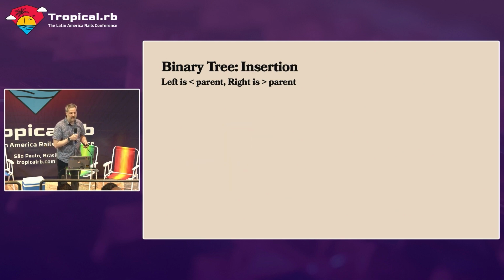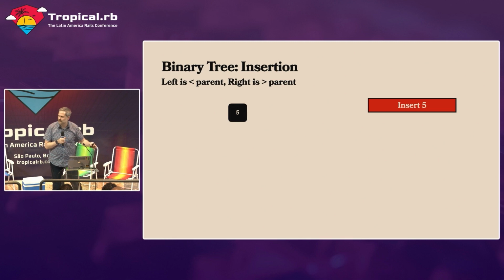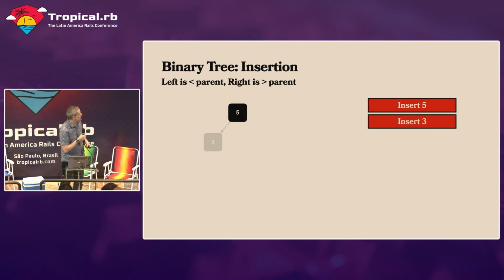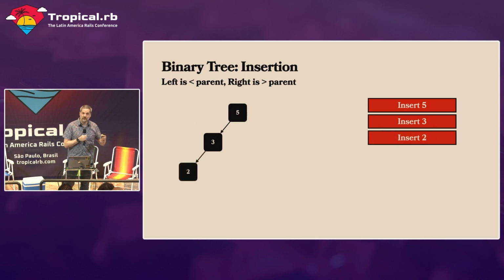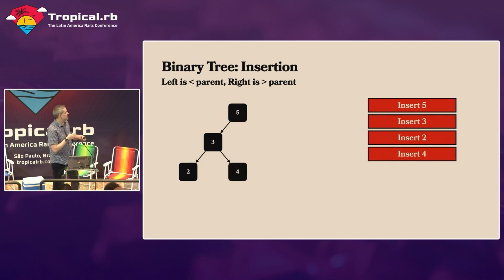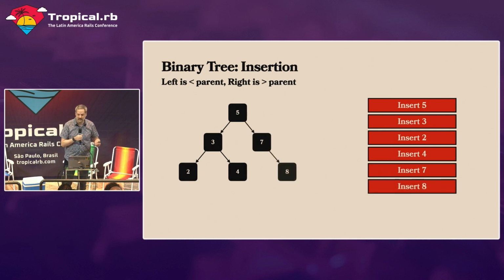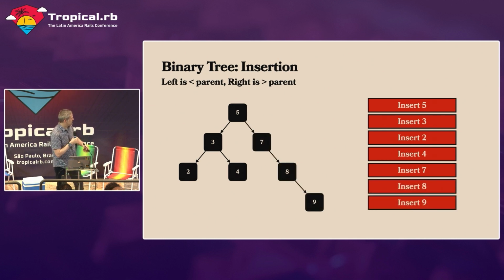When we build a tree like this, we're going to walk through building it. It starts out as empty, and then the first thing we'll do is insert the number 5. We're going to build exactly the same tree we saw in the previous slide. We start off with 5, and then we insert 3. 3 is less than 5, so it goes on the left. Then we insert 2. 2 is less than 3, so it goes on the left of 3. And then we insert 4. Well, 4 is less than 5, but it's greater than 3, so we have to put it on the right of 3. We just repeat this process for all the rest of the numbers as we insert them, and then we end up with a tree like this.